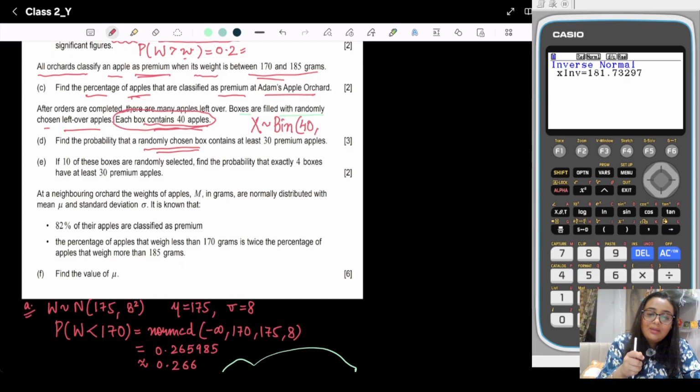Till now they were talking about weight, suddenly they are talking about the number of apples, so they are now talking about the binomial distribution. In this way you will identify it.